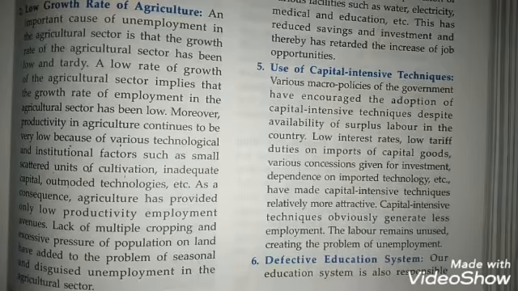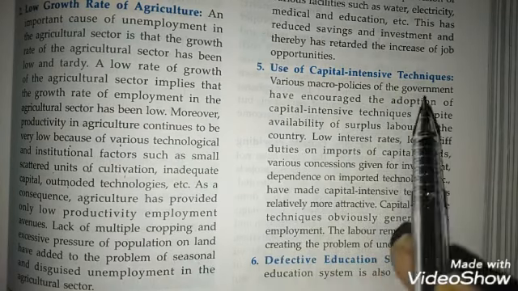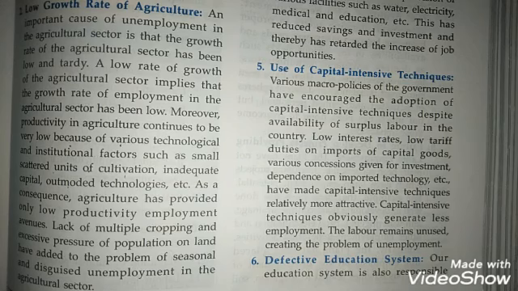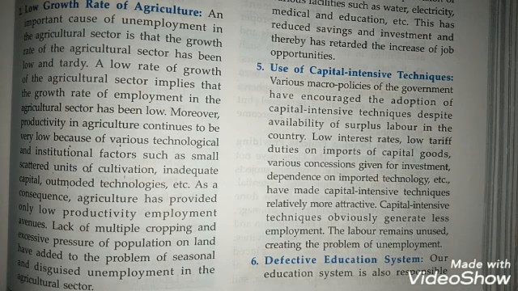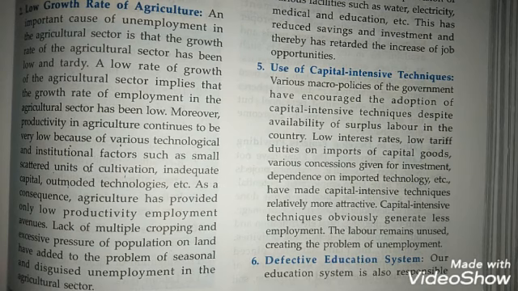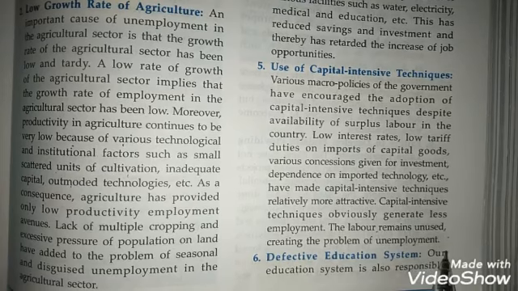Another reason for unemployment in our country is use of capital intensive techniques. Various macro policies of the government have encouraged the adoption of capital intensive techniques. These capital intensive techniques, where use of machinery is more in comparison to the use of labor, mean that labor will be used less, and the workers who were working there earlier will also be rendered unemployed because of the coming in of such machinery which can do the work of say 5 or 6 workers at a time. So these capital intensive techniques generate less employment. The labor remains unused, creating the problem of unemployment.